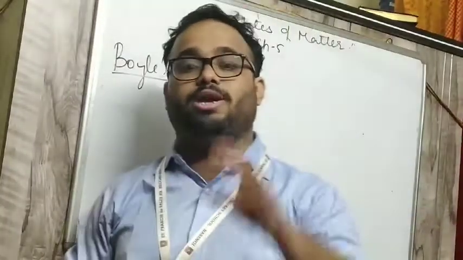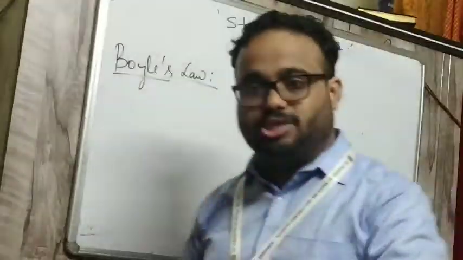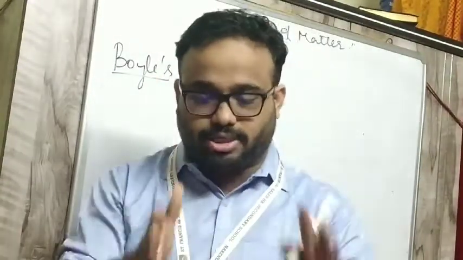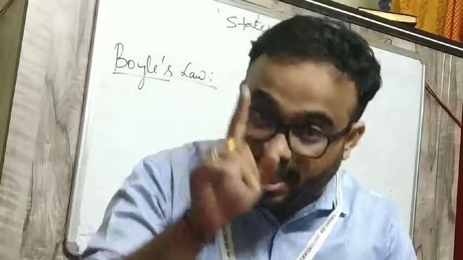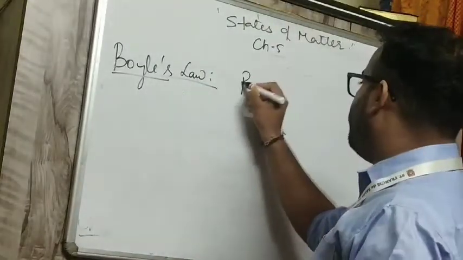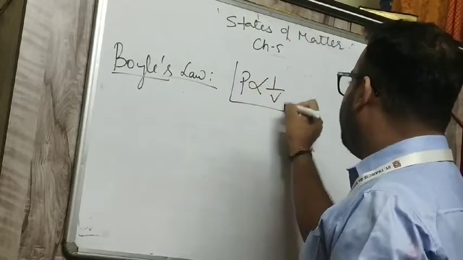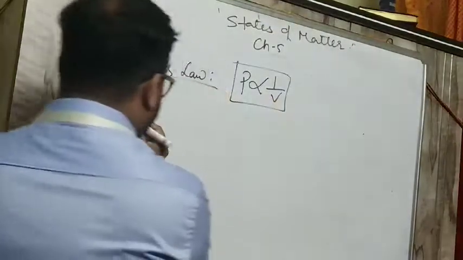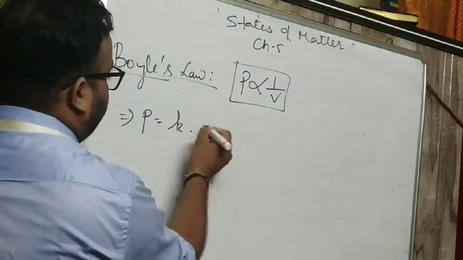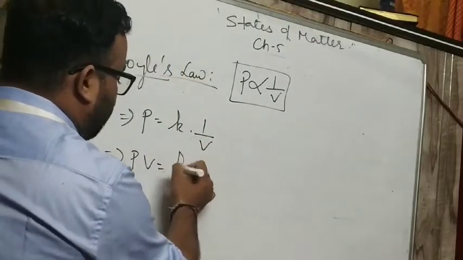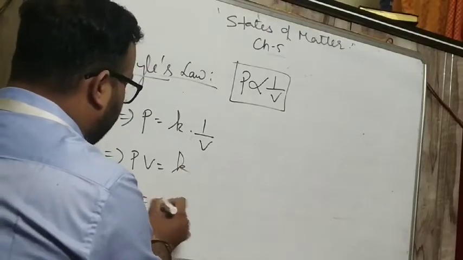Boyle's law holds at constant temperature. According to Boyle's law, at constant temperature, the pressure of a gas is inversely proportional to the volume. So I can write P is inversely proportional to V. If I remove the proportional sign, a constant will come. So P is equal to K into 1 by V. This implies PV is equal to K, so PV is equal to constant.